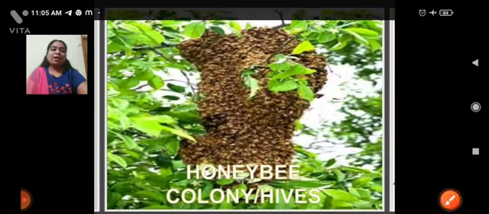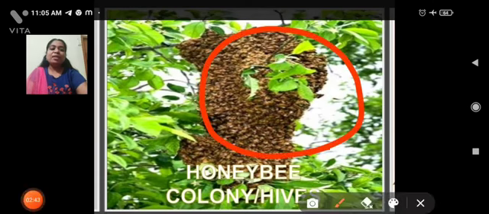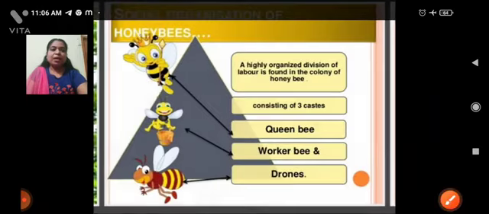Now in this picture you can observe a honey bee hive. Hive means nothing but a colony which is present in a tree. Okay, this is a normal structure. And next,